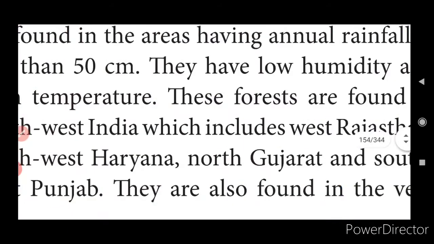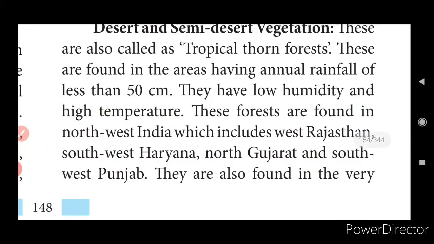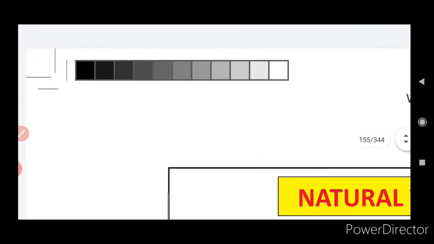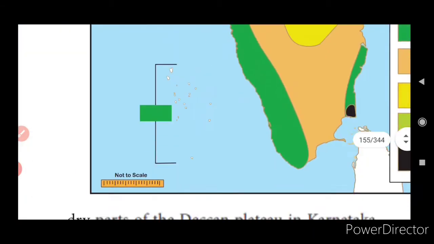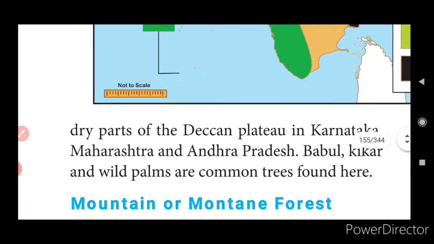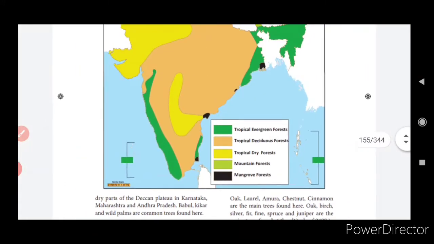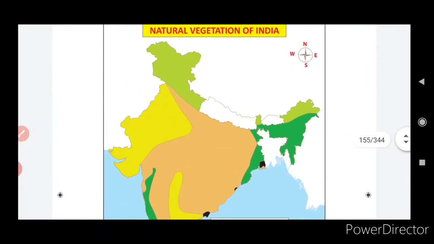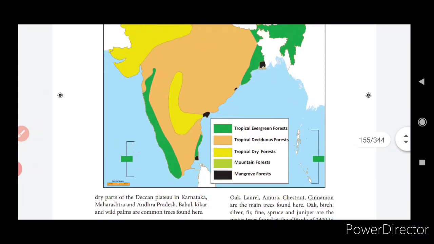These forests are found in the southwest, which includes West Rajasthan, southwest Haryana, North Gujarat and southwest Punjab. These are also found in the very dry parts of the Deccan Plateau in Karnataka, Maharashtra and Andhra Pradesh. Babul, kikar and wild palms are common trees found here. Okay. This map I will be telling you after explaining all the vegetations.